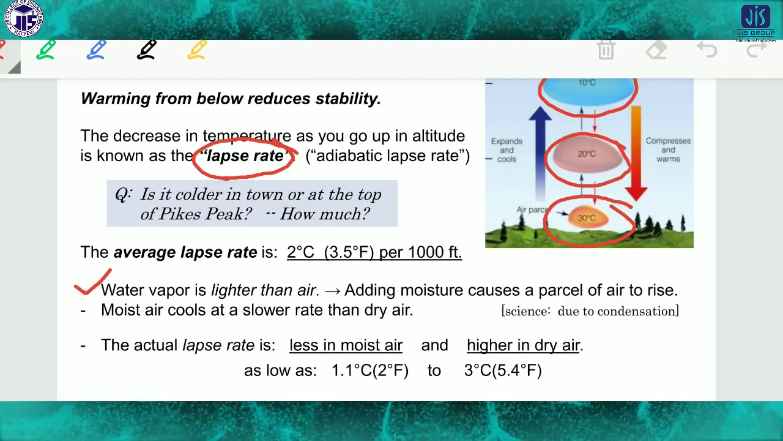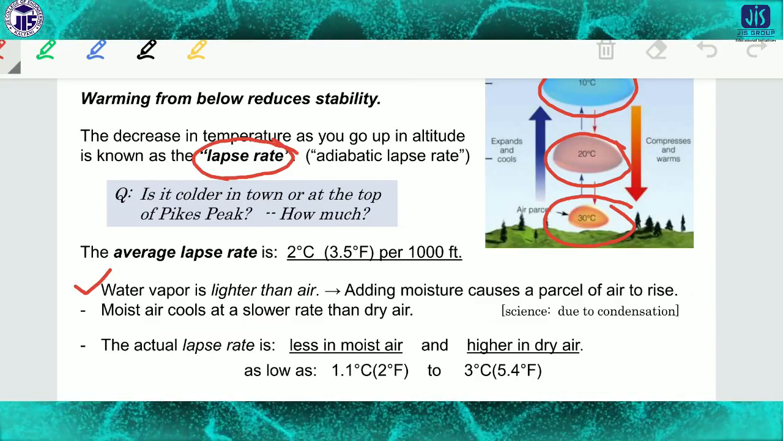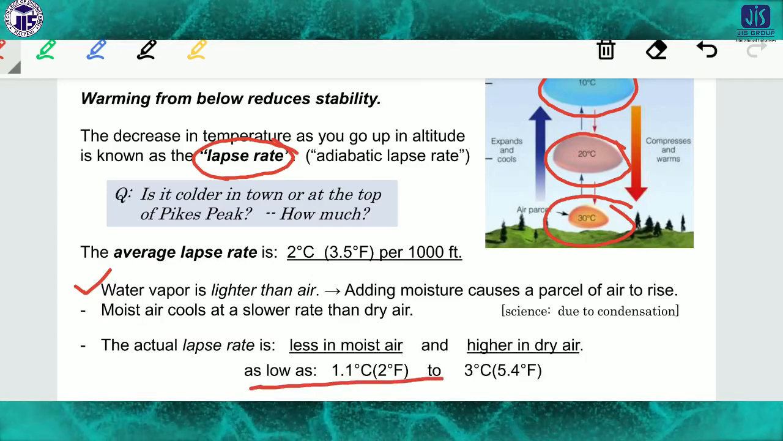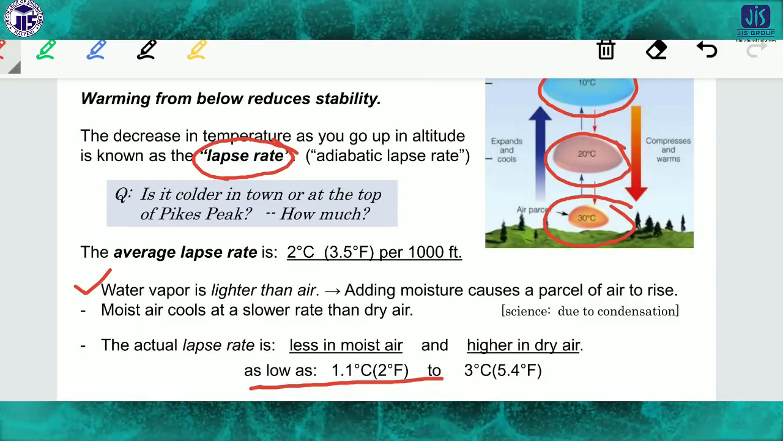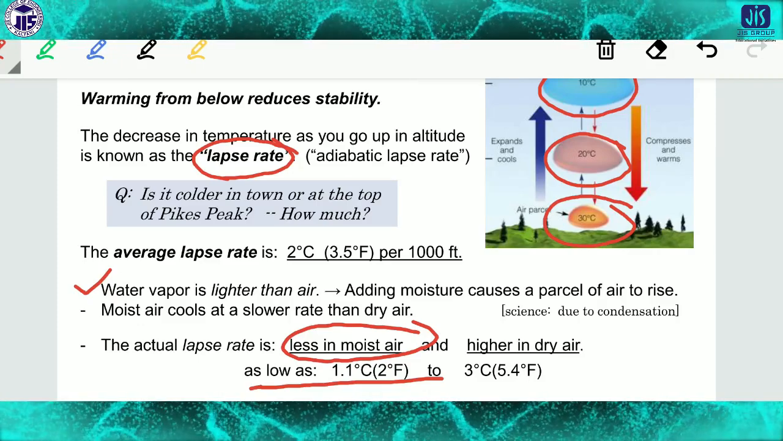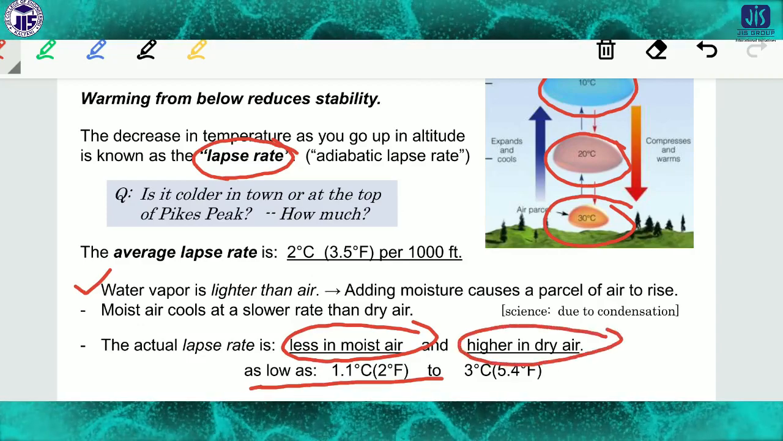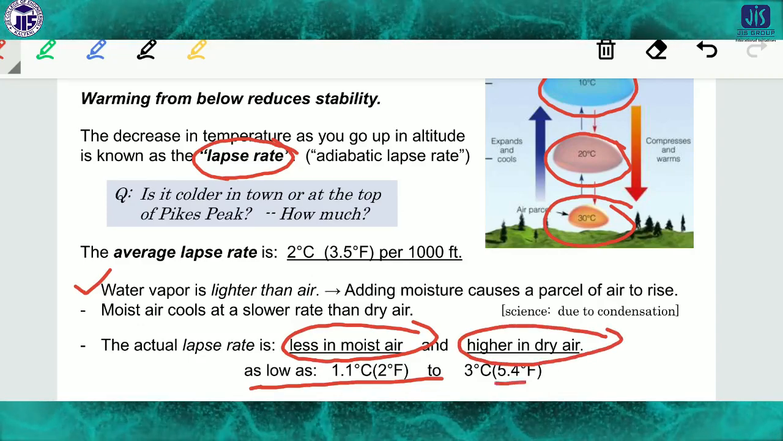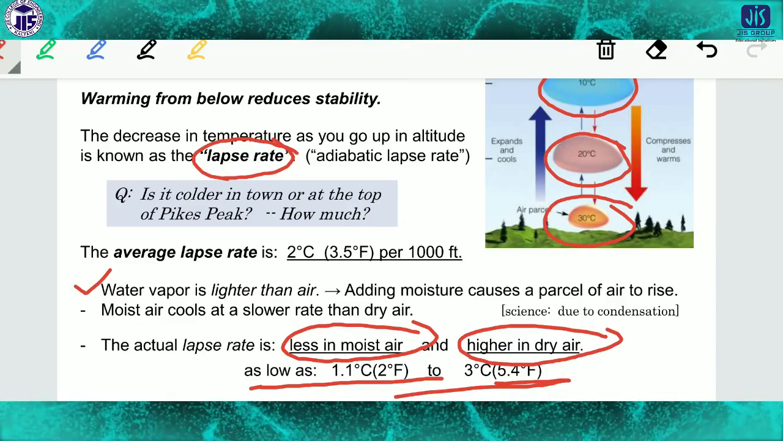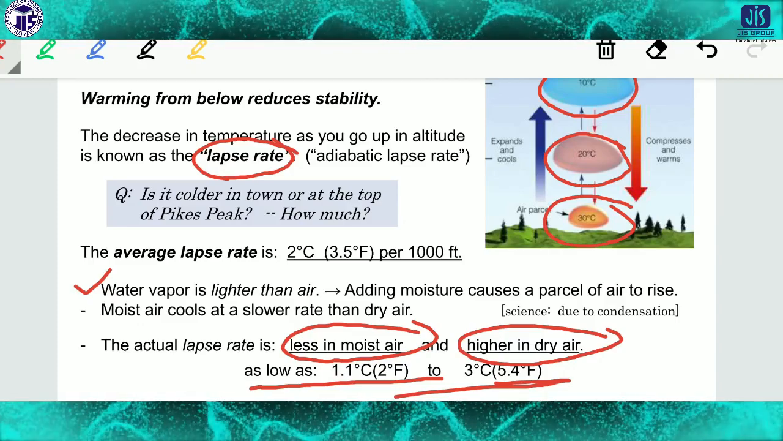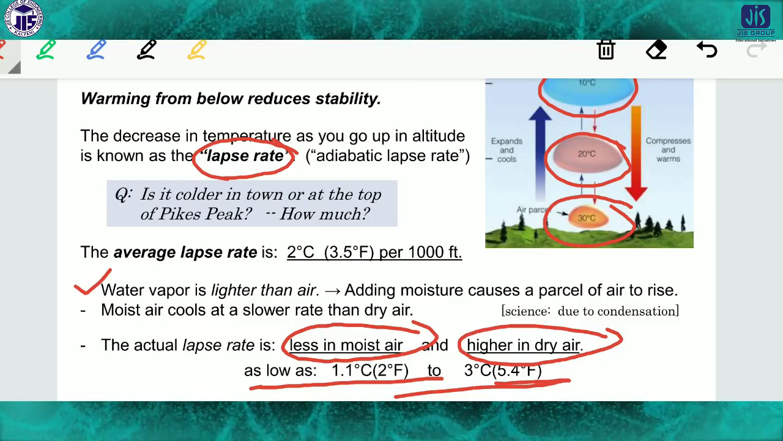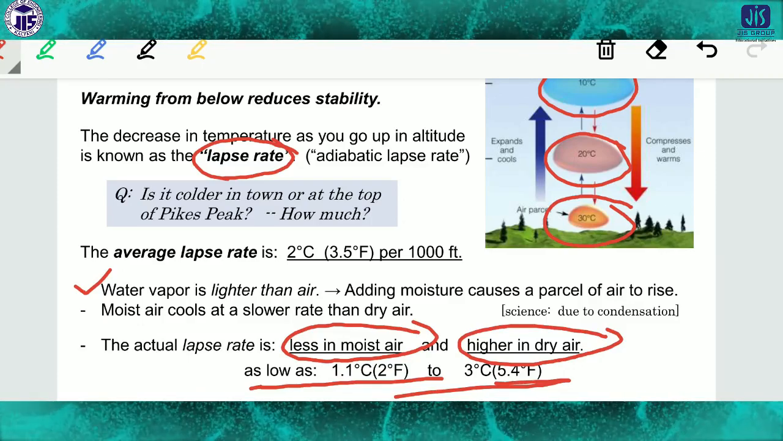Again, there are two types of lapse rates. If the air is moist, the lapse rate will be lower, approximately 1.1 degrees C or 2 degrees Fahrenheit. But if the air is dry, then the lapse rate will be higher, approximately 3 degrees C or 5.4 degrees Fahrenheit. So the lapse rate is very much dependent on how much moisture is present, whether the air is dry or not. Lapse rate depends on these factors.